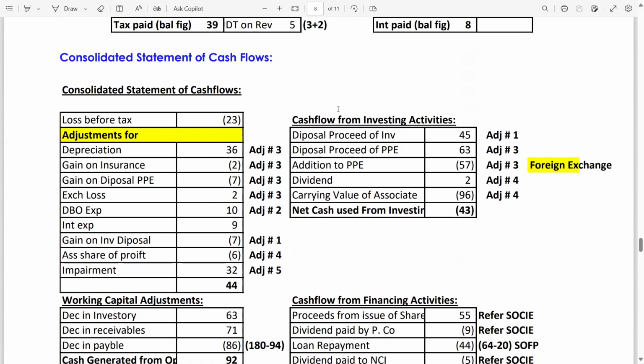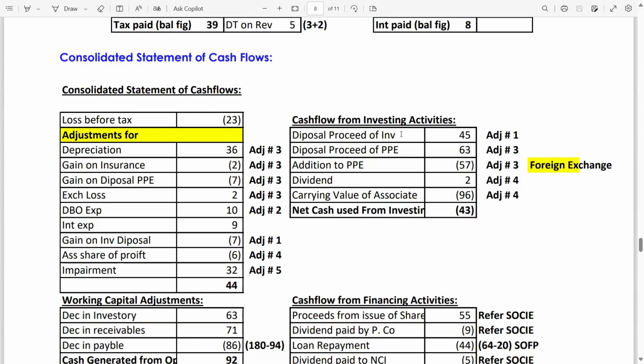Now, cash flow from investing activities. Disposal proceeds of investment, adjustment number 1, 45 million. Disposal proceeds, why are we not deducting it rather than adding it? It's a proceed, it's money we are taking. It's not that we are investing. We invest in the form of additions, in the form of dividends, but dividend will be incorporated into the financing activity, not in the investing.